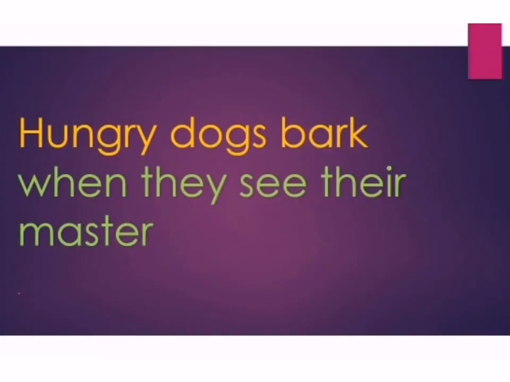Today, we are speaking about complex sentences. Let us go to an example. Dogs bark when they see their master. Dogs bark in a loud manner when they see their master.